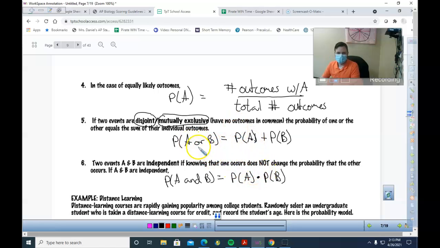It's wild. Also, don't forget that and is also written like this, the intersection of them. Or is the U, a union. So union, intersection, right? So this symbol means or, this symbol means and, right? Because it looks like an upside down A. That's not why, but that sounds good.